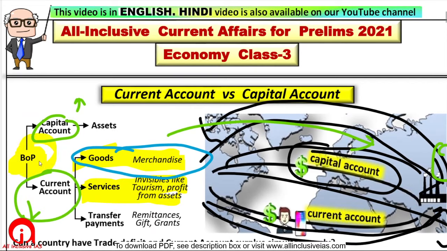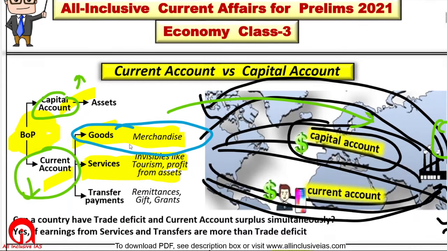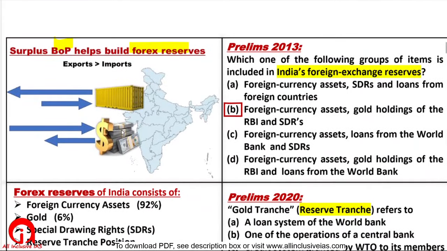Surplus balance of payment, that is, you have a surplus of capital and current account, either individually or both. The main thing is that your exports are more. See, these are some goods. We export the goods. In return, we get the money. We get the dollars. Similarly, we import.